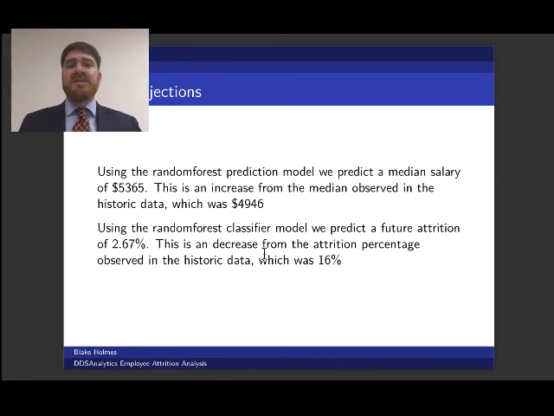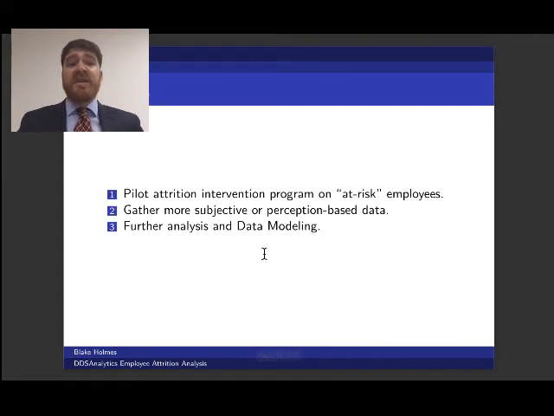Finally, we use the models that we have now to predict the future. Using the data that we have on hand, we predicted that the future median salary would increase to $5,365, while our attrition rate would actually decrease to 2.67%. That's great news if this is true. The next steps for the project, we really need to pilot an attrition intervention program on at-risk employees. We now know who is at risk, and we need to take action to try to help them and see if we can be effective in retaining more employees. We also can gather more subjective and perception-based data.